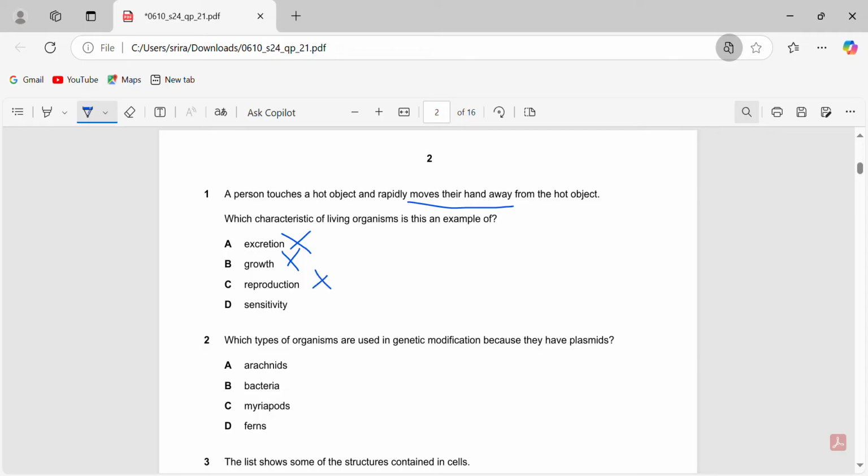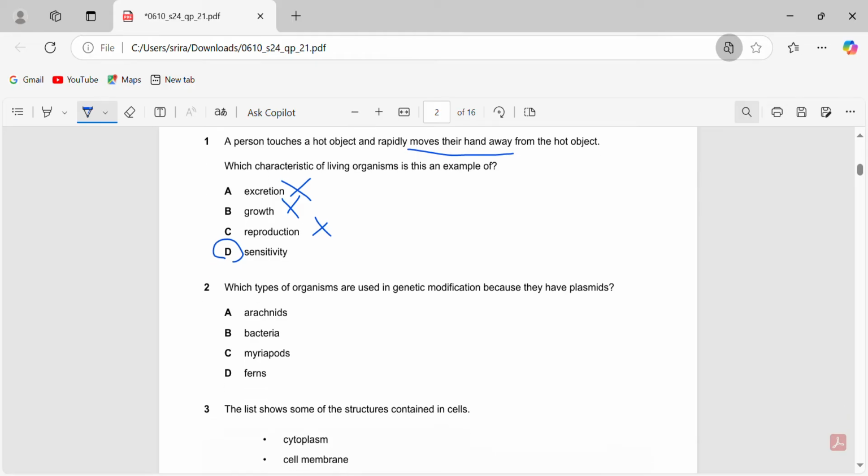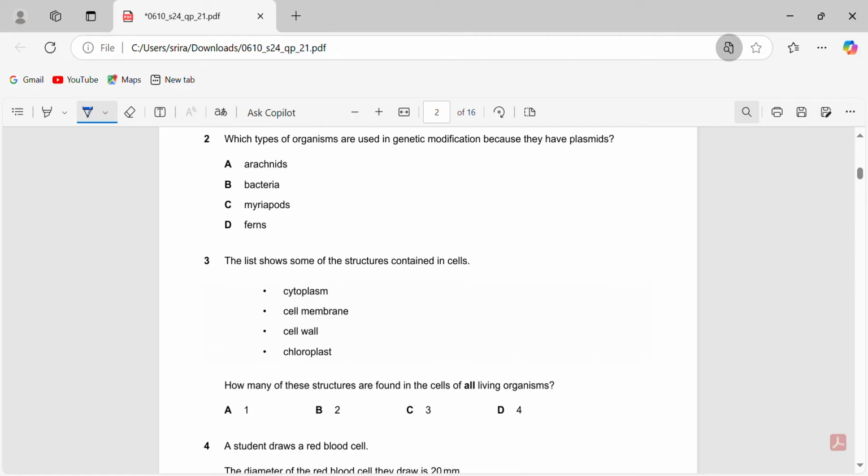So obviously the answer here is going to be sensitivity because there's a change in the external environment. They're touching the hot object, they're having a response. And that is literally how sensitivity works. So it's the first question, D is our answer.